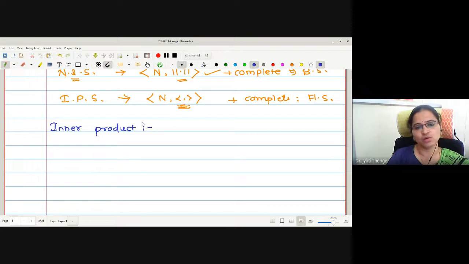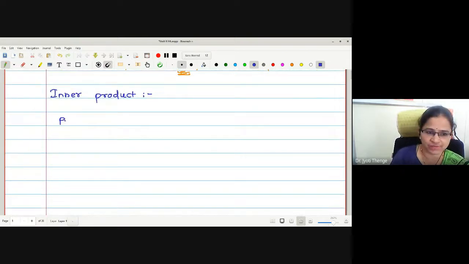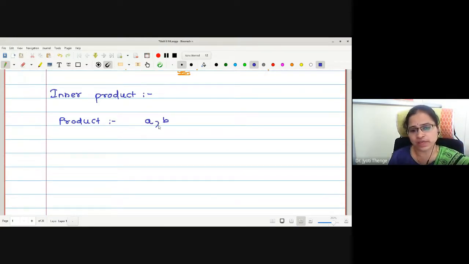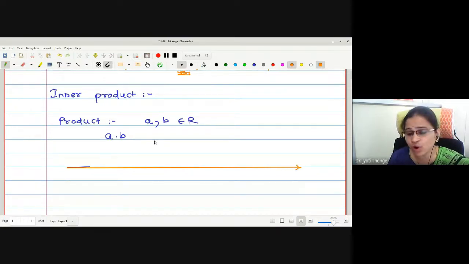Product we have been dealing with right from our childhood, in first standard. The usual product we have studied. The product of two scalars is introduced in our first or second standard. Let me try to explain what the product is first. If a and b are two scalars, say a, b belong to R, and if I want to evaluate this product a dot b, what were we doing exactly? a is multiplied to b. What do we do exactly?